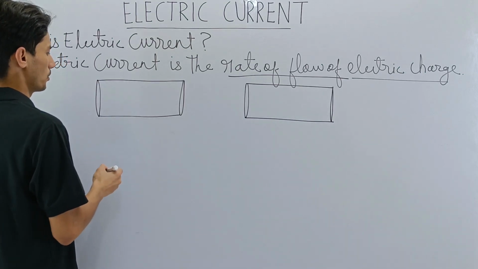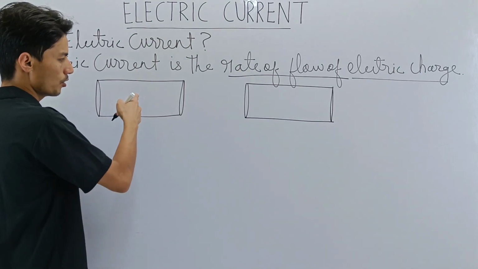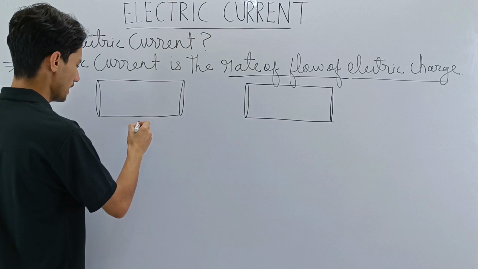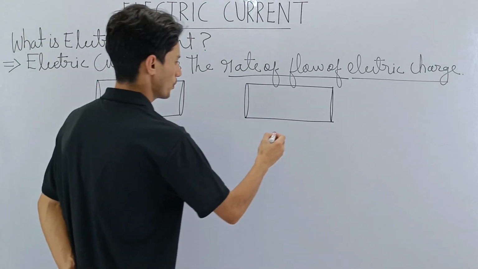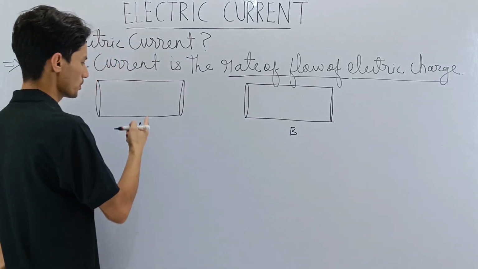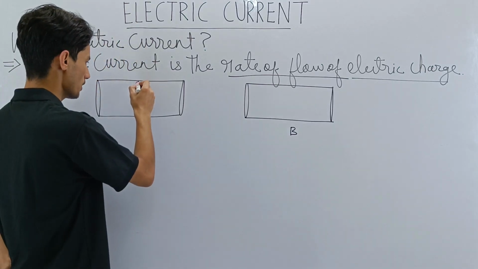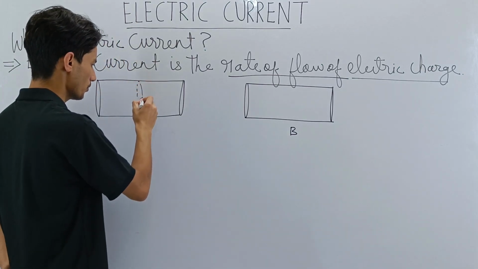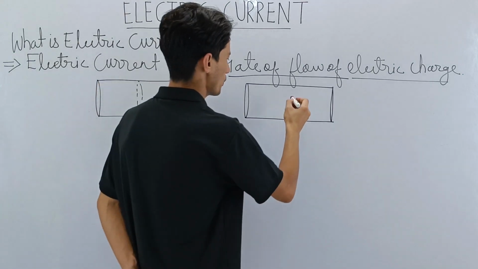Let this be wire number A, and let this be wire number B. Let us observe wire A for 1 second, and let us also observe wire B for 1 second.